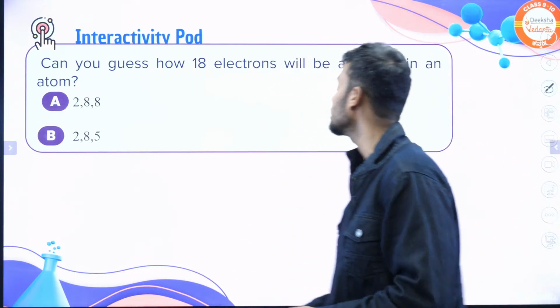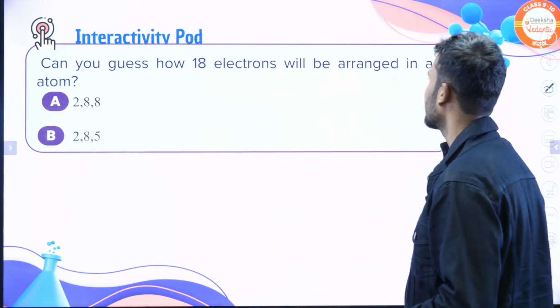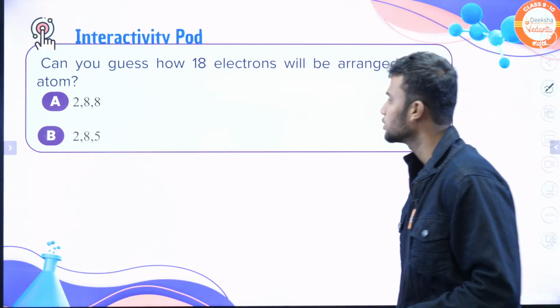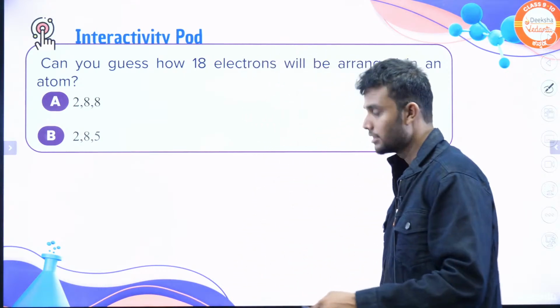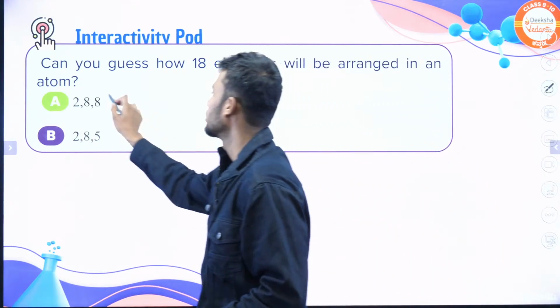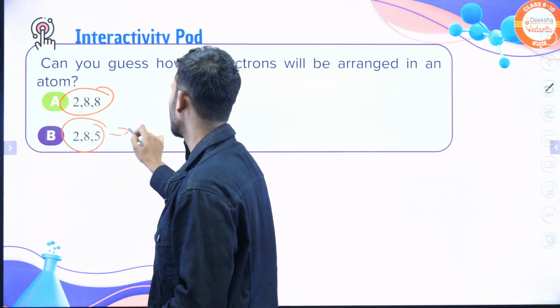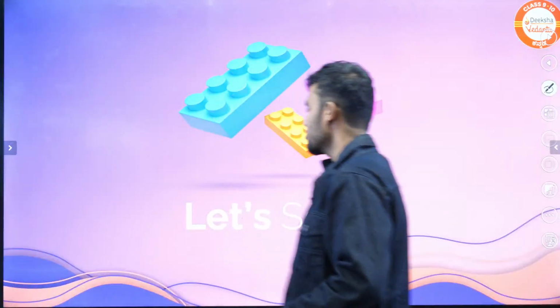Simple question, students. The question is, can you guess how 18 electrons will be arranged in an atom? They give two options: 2 8 8, 2 8 5. What is the answer? The answer is option A. Totally 18 electrons here. Okay, let's move on to the solve part.